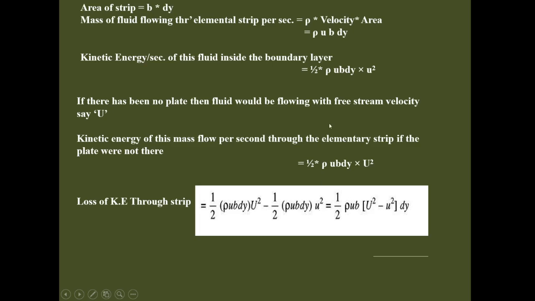We subtract these equations and get the loss of kinetic energy through the strip as 1 half rho u b, whole bracket capital U square minus small u square, into dy.